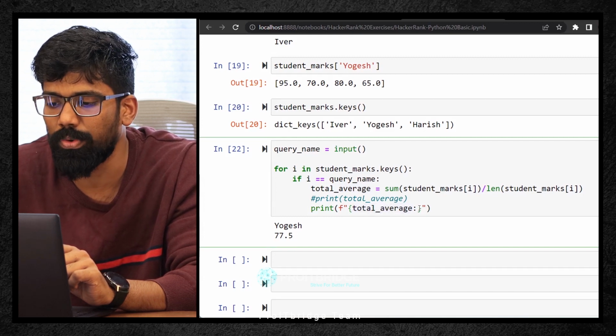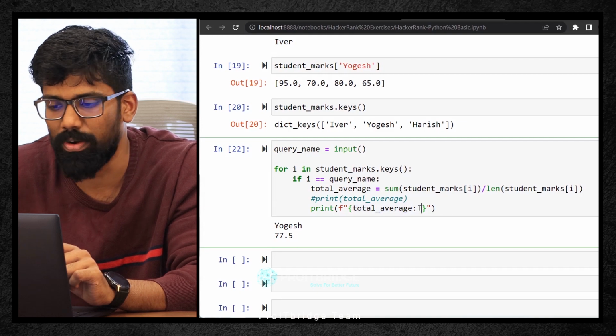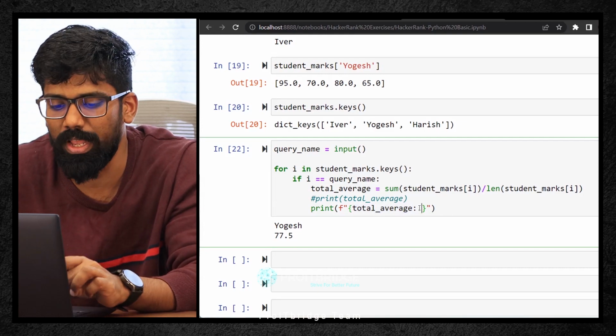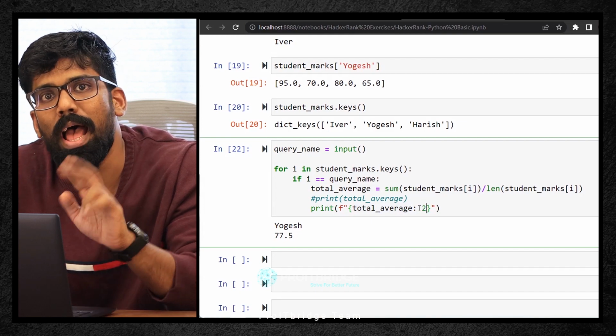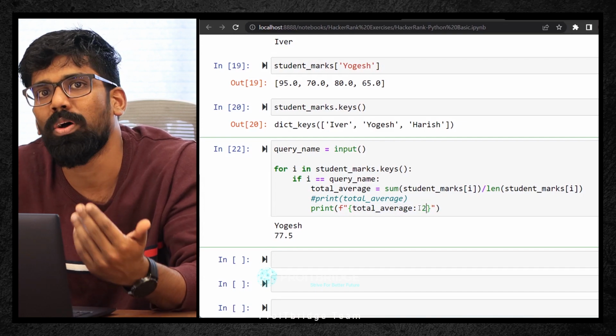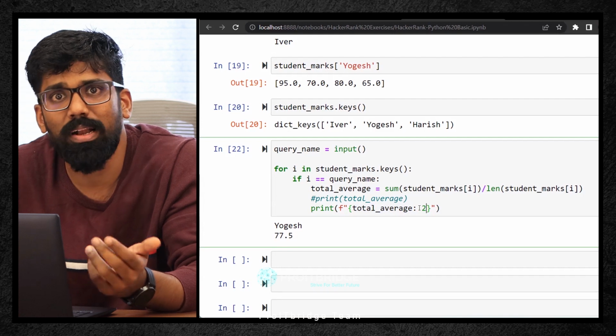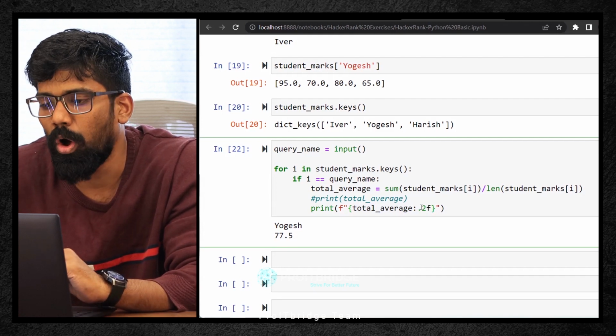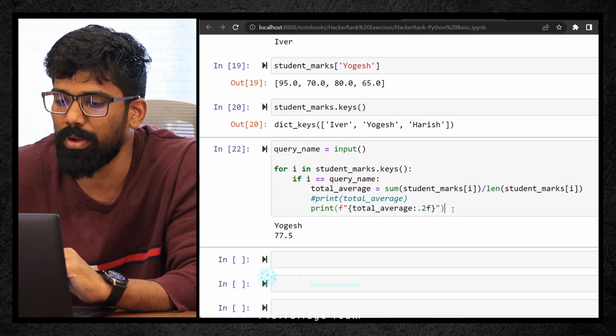After giving colon, you need to give dot. All right, dot. How many decimals? How many decimals you want to format? Here I want to format 2 decimals. And the 2 decimals, obviously it is of which data type? It is of float data type, right? So 2F. All right. How many decimals? If you want 2 decimals, I'll be keeping 2 decimals.